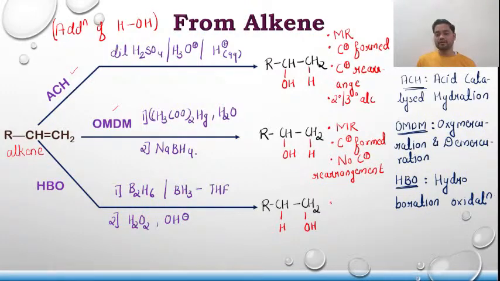The last one is, if you can see, the negative part has gone to the carbon containing more number of hydrogens, so it is known as AMR, that is anti-Markovnikov rule. No carbocation formation, and the major product over here is 1-degree alcohol or at most 2-degree alcohol, and from HBO you cannot prepare 3-degree alcohol. Clear?